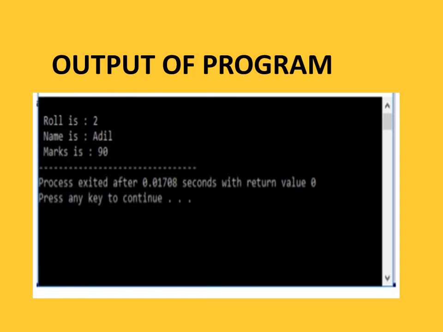Now see the output of the program. Roll number is equal to 2, name is equal to Adil and mass is equal to 90. So 2, Adil and 90. These are the values we have passed at the time of the creation of the object.